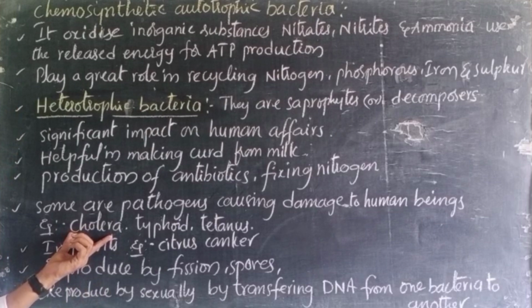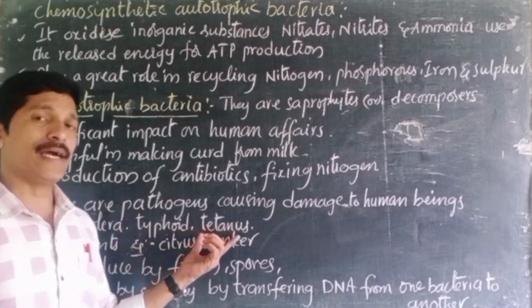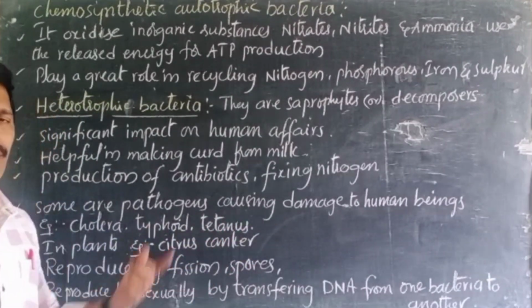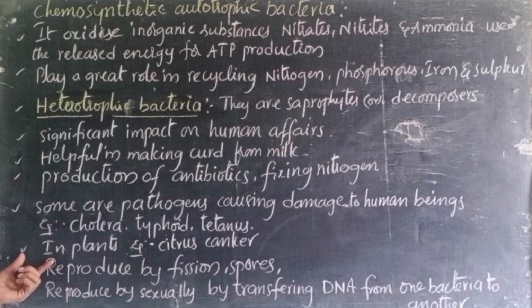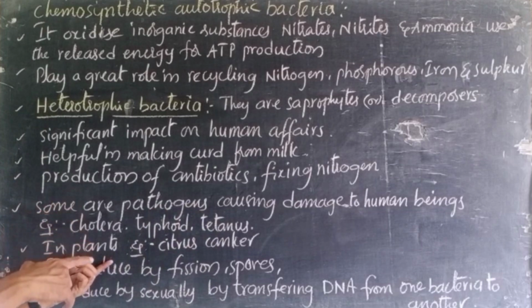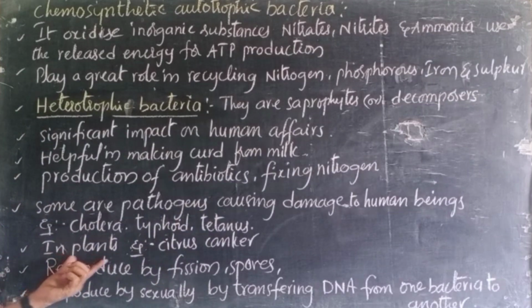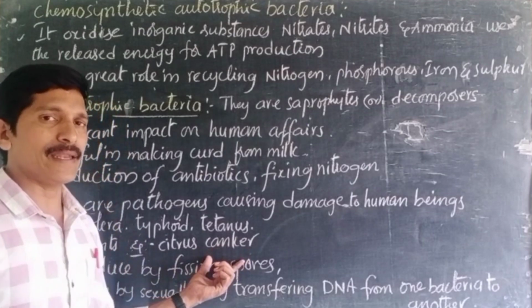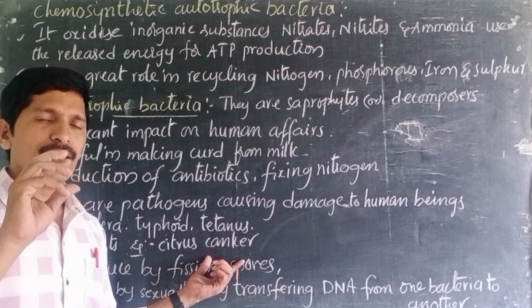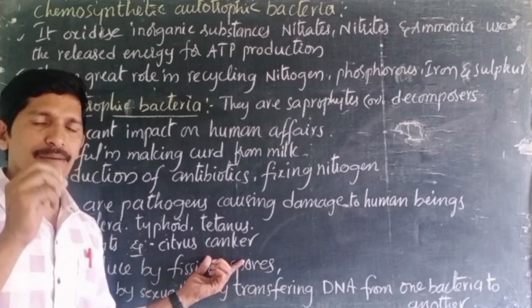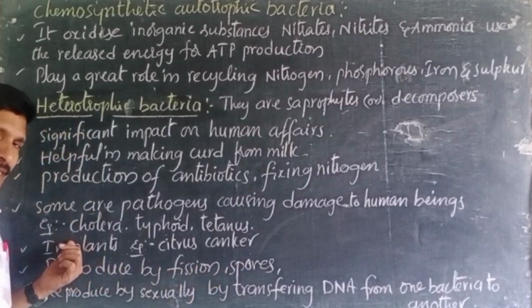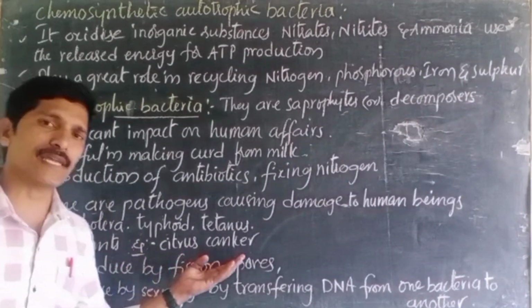Some examples are given here. They cause cholera, typhoid and tetanus. These are the diseases which usually occur in human beings because of the foe bacteria. Not only in humans, they also cause damage in plants. What damage do they cause in plants? For example, citrus canker. When you see lemons, on the fruit surface we can find some brown colored spots. That's because of a bacterial infection, generally called citrus canker.